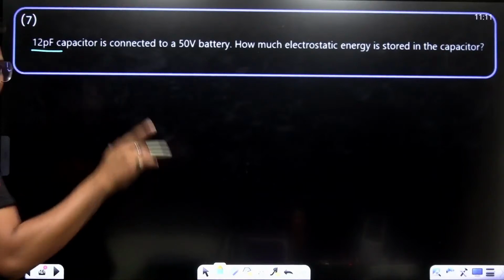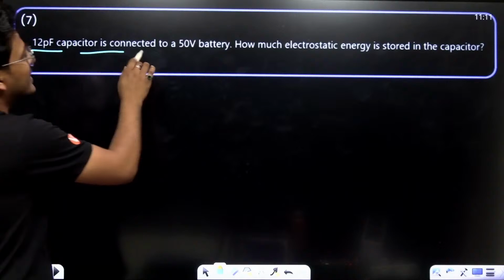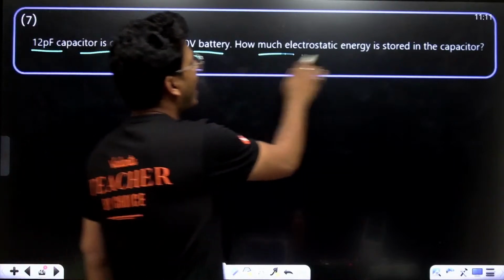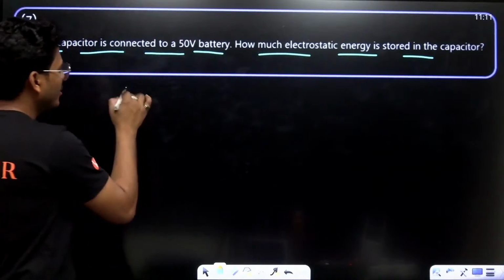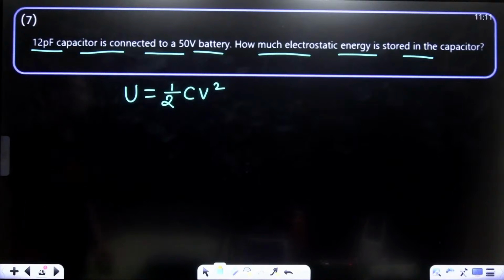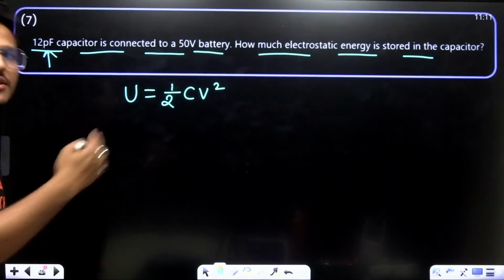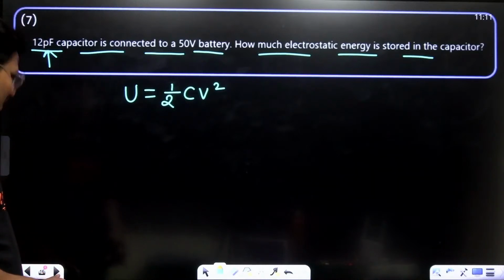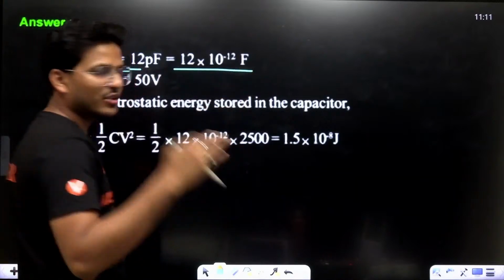12 picofarad. This is pF, which means picofarad. Alright. The capacitor is connected to a 50 volt battery. How much electrostatic energy is stored in the capacitor? You know, U equals half CV squared. But here it's 12 picofarad. Just convert it into farad, then you can calculate the value. See, 12 picofarad means 12 into 10 to the power minus 12.